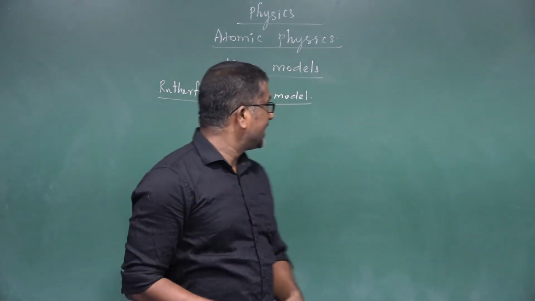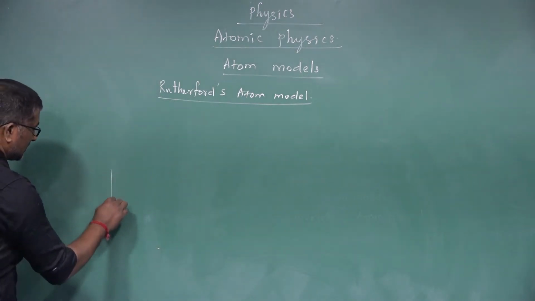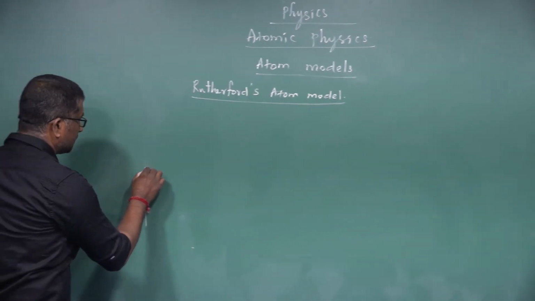Right. Now we go for the experimental arrangement of the scattering of alpha particles by a thin gold foil. The experimental arrangement consists of a lead box.